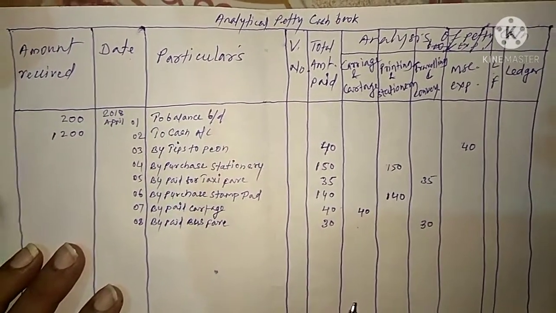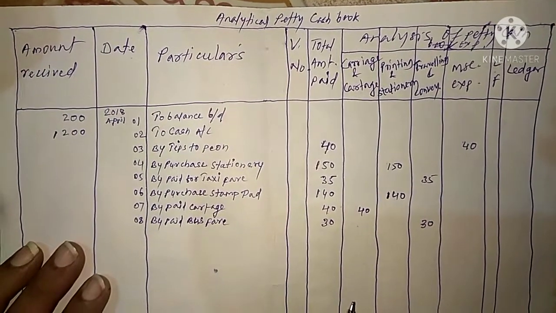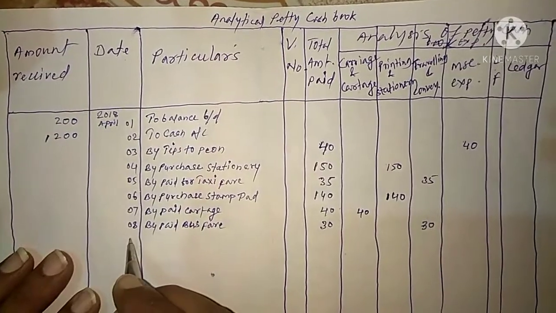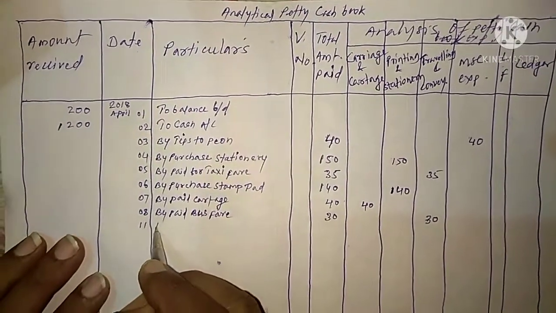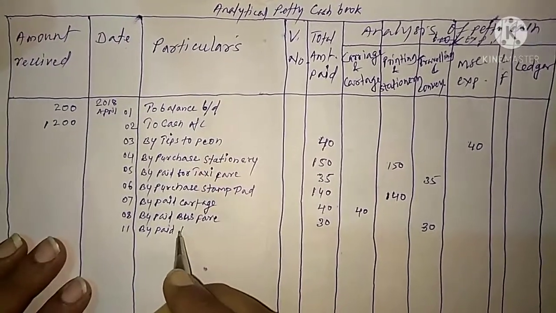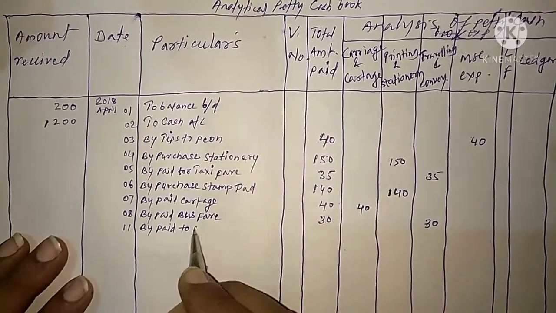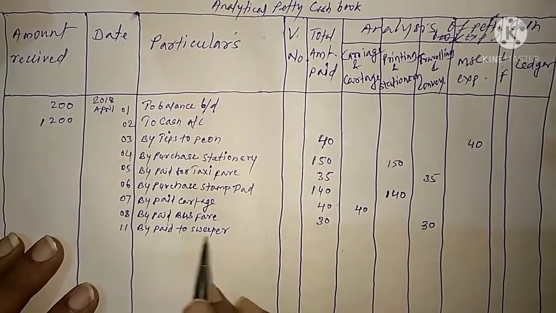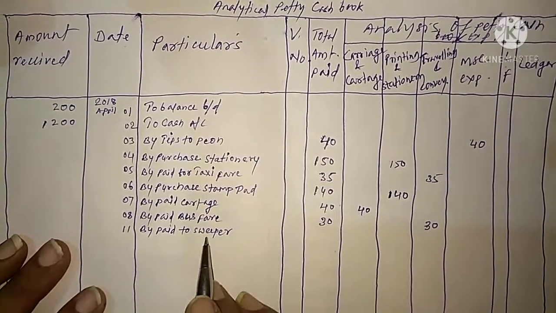And then transaction on 11th, paid to sweeper. This is sundry expenses.